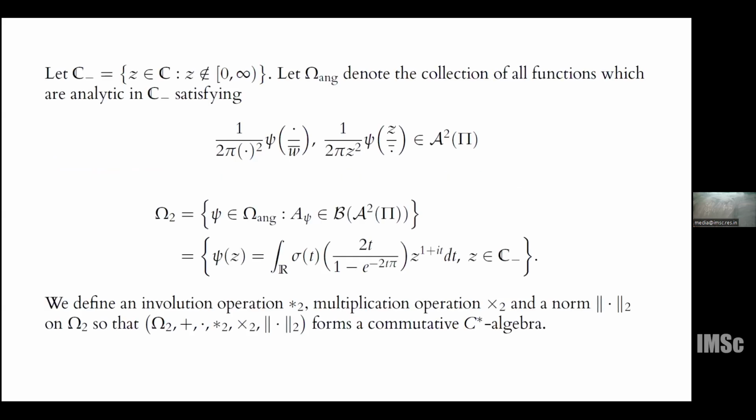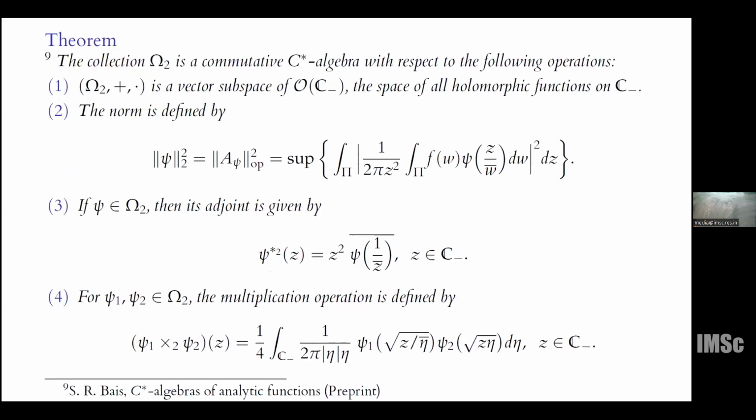Now similarly, if we consider the angular operators A psi, which were defined earlier, and consider those symbol functions, what we could show is that they also form a commutative C-star algebra. Again, we have the linearity, which comes from the linearity of holomorphic functions on C minus, and the norm is the same as the operator norm.